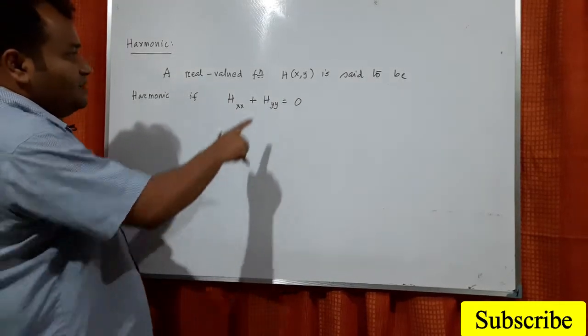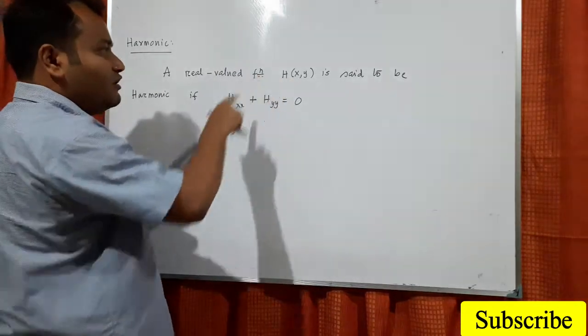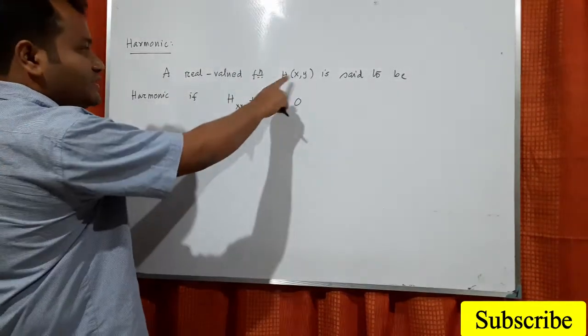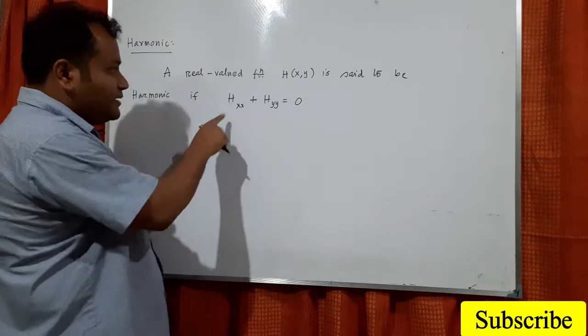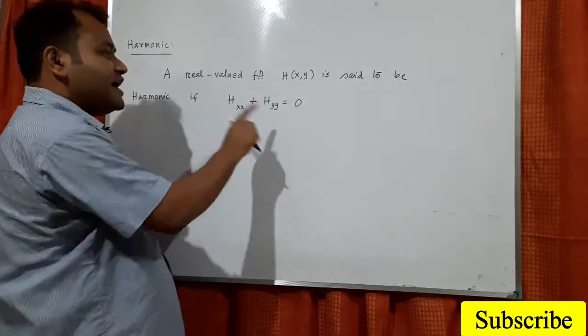So if I give you one expression of x and y, that is a function h(x,y), and this equation is satisfied, then we can say h is a harmonic function.